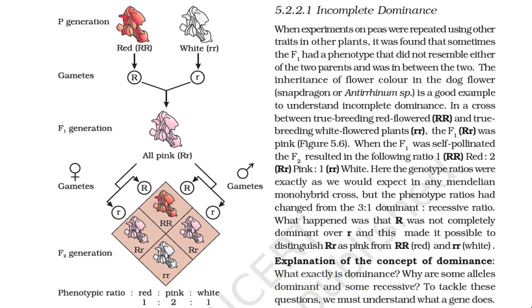These laws do not apply universally, and there are a number of exceptions. The phenotypes may be of blending type and are governed by two or more pairs of genes. Some of these interactions and modifications and their inheritance are incomplete dominance.